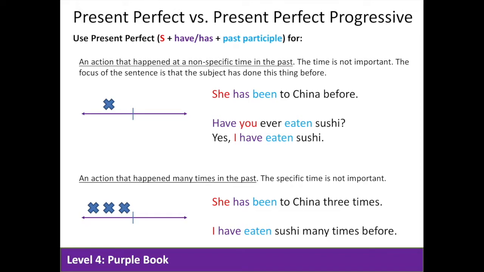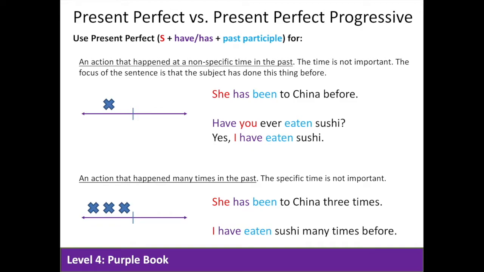Now, let's discuss the present perfect versus present perfect progressive. We use the present perfect to talk about an action that happened at a non-specific time in the past. Time is not important. The focus of the sentence is that the subject has done this thing before.